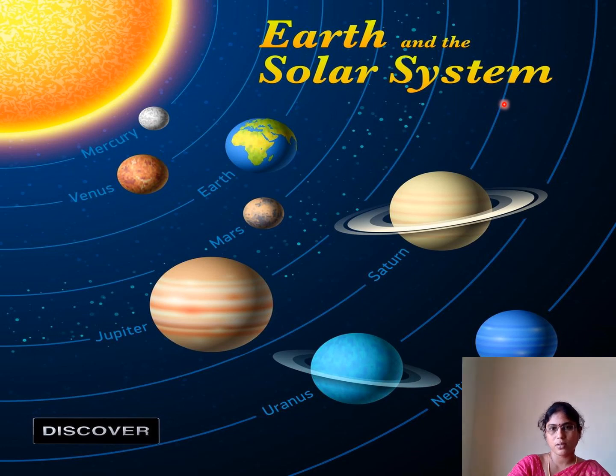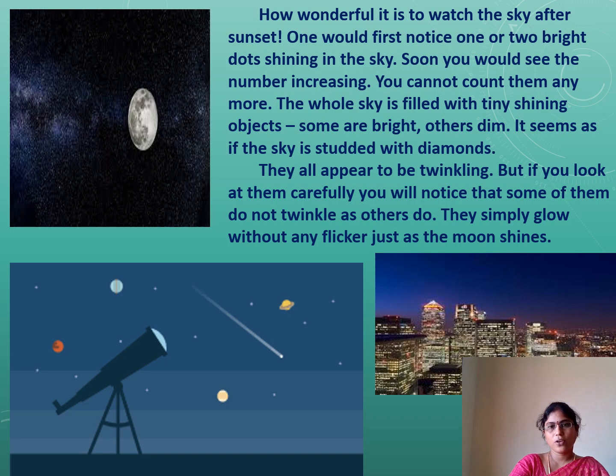Today our topic, our Earth and the solar system. In what place is our Earth located? What is the importance of Sun? What are the remaining planets in our solar system? All these things we are going to discuss in today's class. If you have a textbook, open your textbook, otherwise look at the screen.